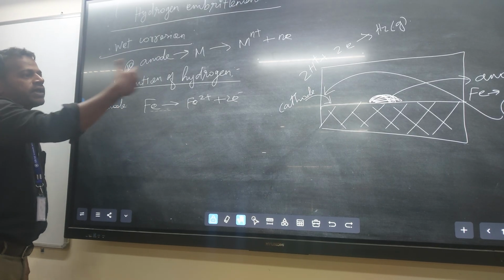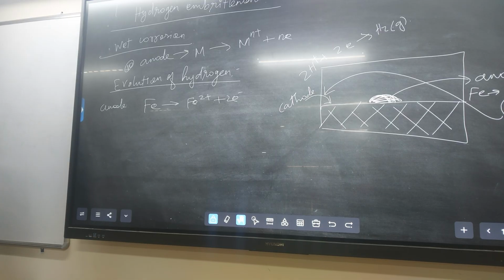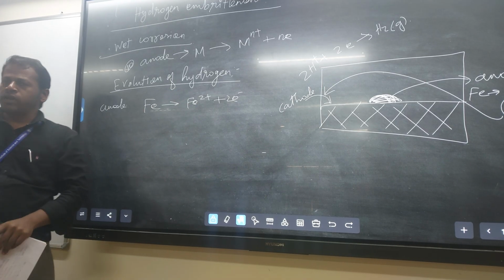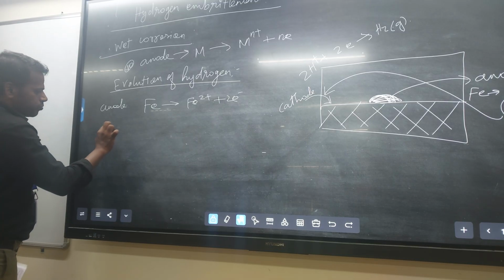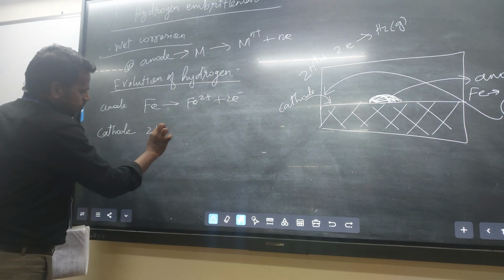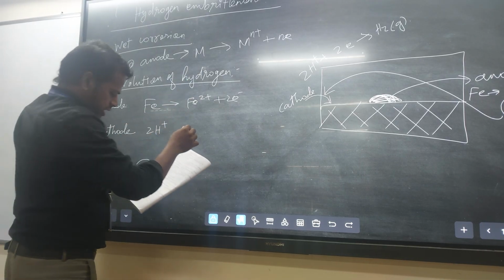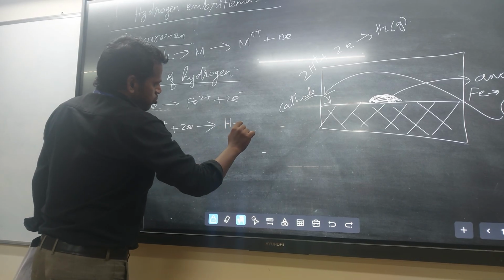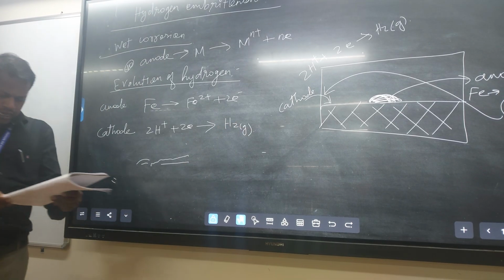In the cathodic reaction, what is there? HCl or else acidic environment. Acidic environment means, you know very well, H plus ion is more. When the H plus ion is more, it is ready to accept the electron. Here the metal donates the electron. Therefore, at the cathode, 2H plus accepts the electrons released to form H2 gas.